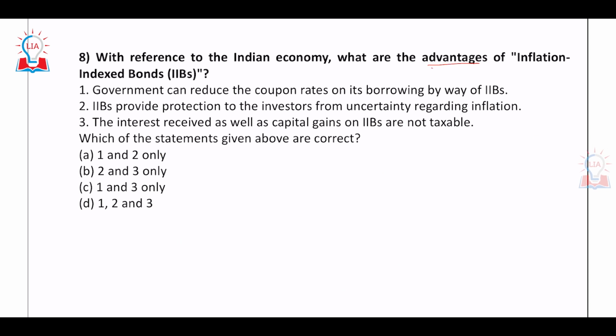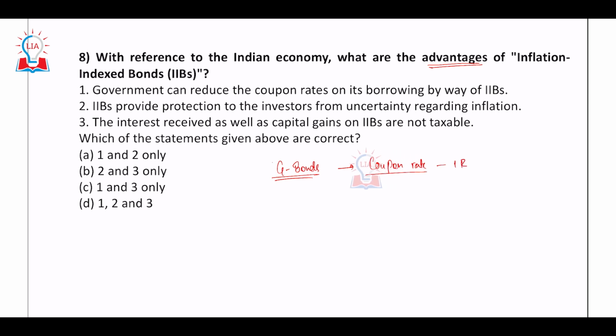The next question is related to inflation indexed bonds. So what are the advantages of it? First of all, how do inflation indexed bonds work? Normal government bonds, they have a coupon rate, as in the interest rate with it.